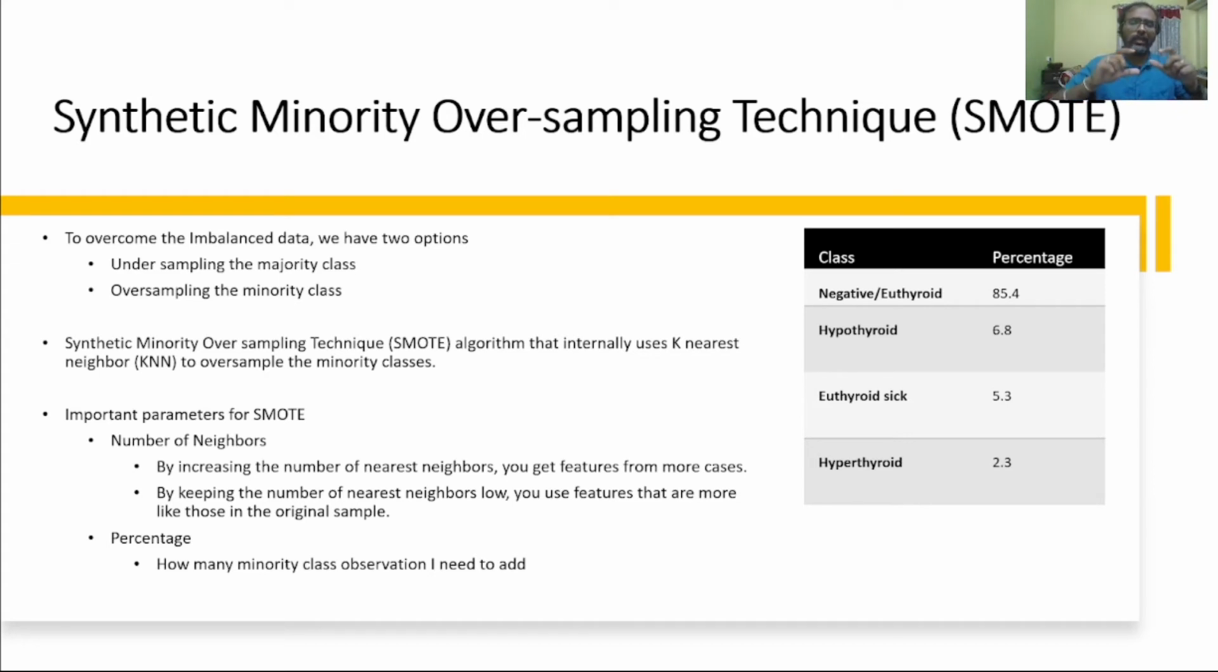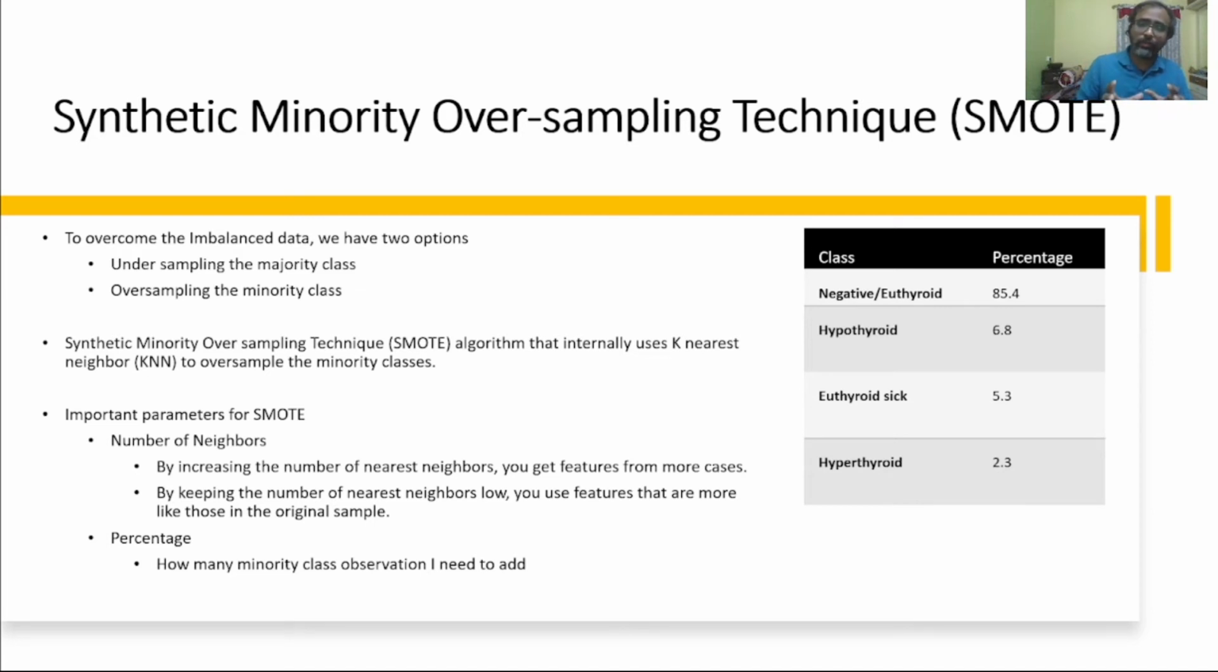For example, it will randomly pick some data and randomly assign some value, create a new record, or else copy the existing record. That won't make any sense, or it won't help my model to do better data mining, right? So that is the reason SMOTE, the Synthetic Minority Oversampling Technique, comes in.